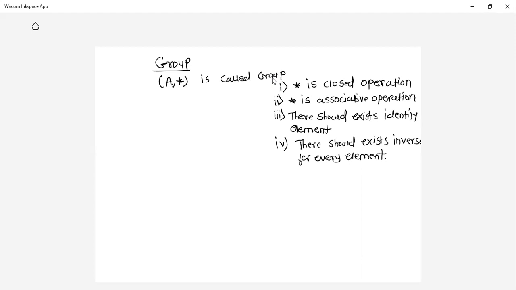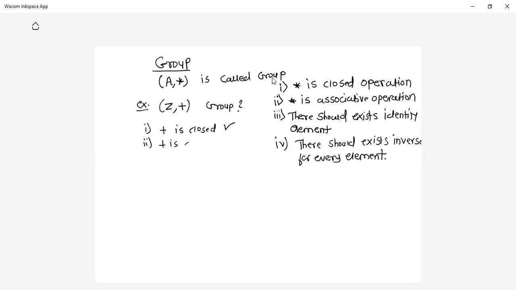For example, suppose I have Z, that is the set of integers, and plus is the normal addition operation. So whether I can call this system (Z, +) a group. Now we need to check the 4 conditions. So the very first condition, whether plus is closed. Just now we have seen plus is a closed operation.